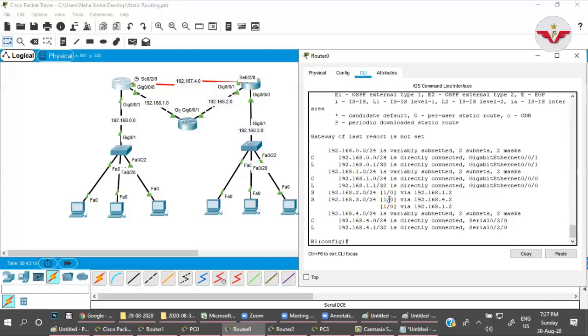One is the lowest. After that, if you increase it to 2, 3, 4, any one, it will be the secondary one. Only this will be in the routing table because the router always selects the shortest path first. So it will select this one. Once this goes down, then this comes into the picture, right? Now, let us do that.